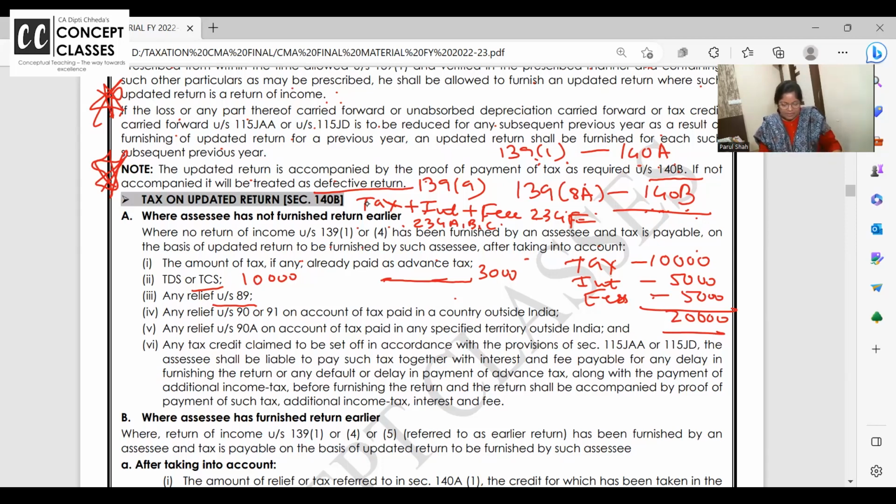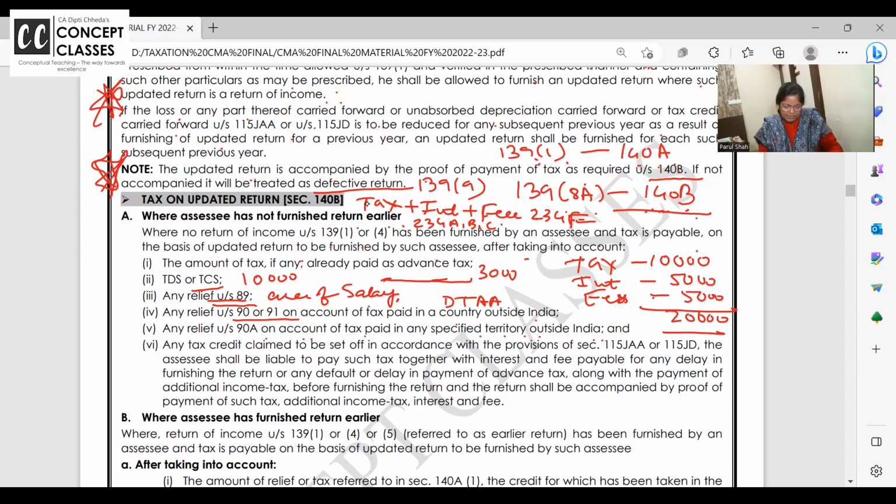Right. So please write over here, this is arrears of salary. Arrears of salary का अगर कोई relief मिलेगा tax में, can I claim it? Yes. Relief under 90 and 91 for tax paid in other country. Proportionate relief, DTAA and all. Is it allowed? Yes. Relief under section 90A on account of specified territory and all.